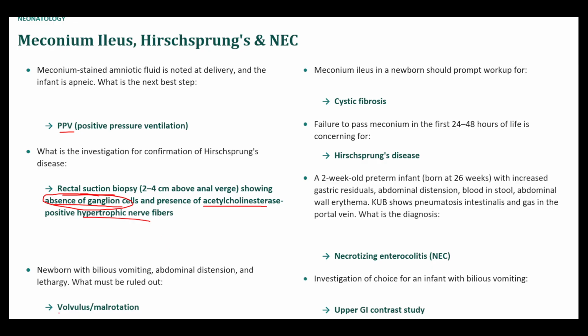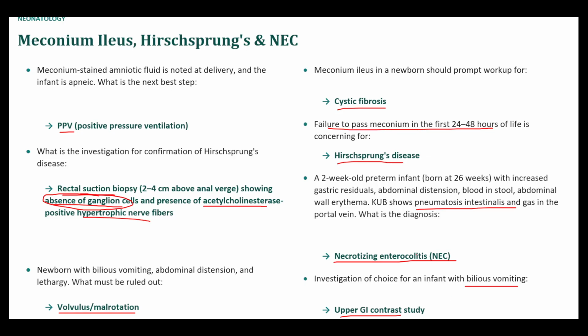Volvulus malrotation has to be ruled out if you see a newborn with bilious vomiting or lethargy. Meconium ileus is associated with cystic fibrosis. Hirschsprung's causes a failure to pass meconium in the first 1 to 2 days. Necrotizing enterocolitis if you see pneumatosis intestinalis, and upper GI contrast series for an infant with bilious vomiting will allow you to determine the location of the ligament of Treitz, and that will help you determine whether there is malrotation or not.